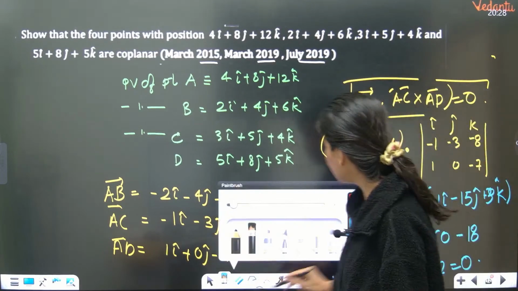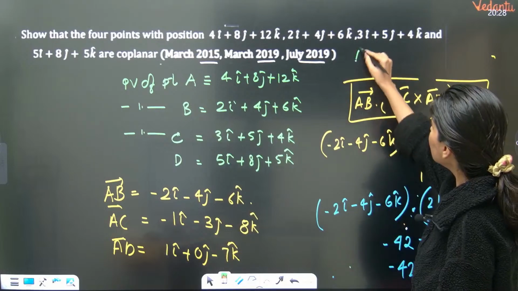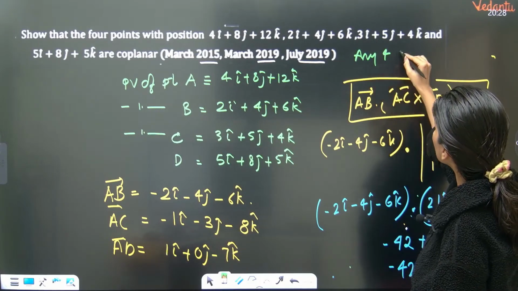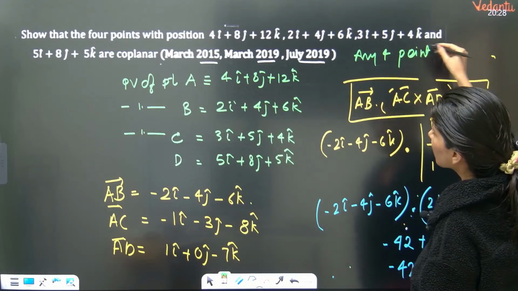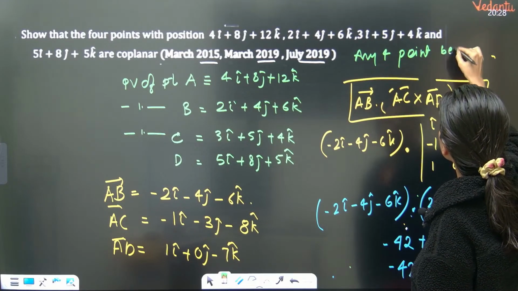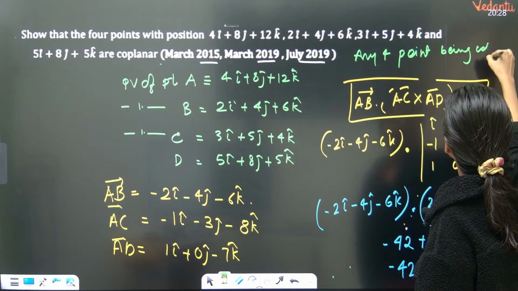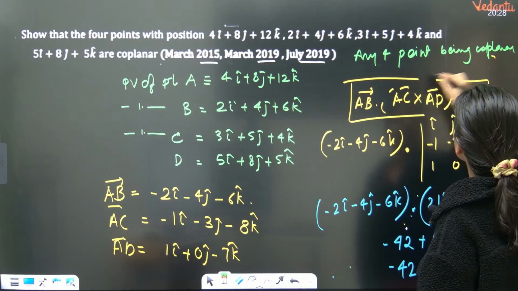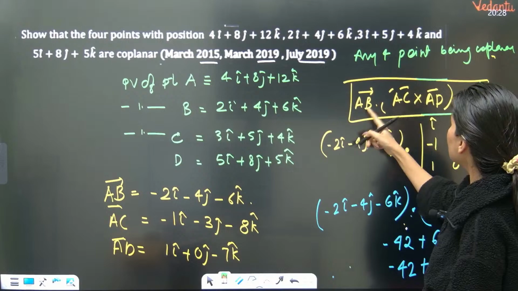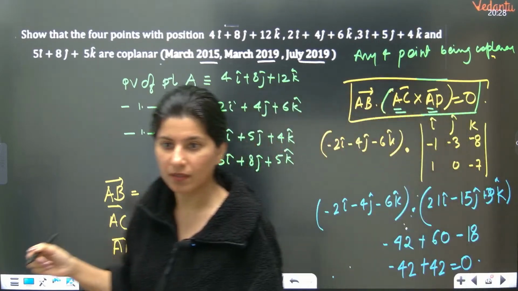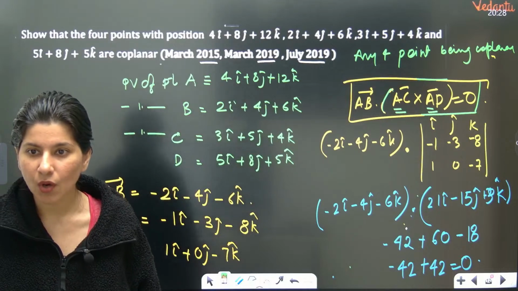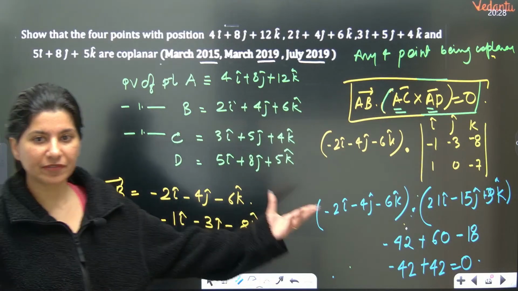So for any 4 points being coplanar, this is the condition. That means one vector dot this cross this should be 0. Okay. All right. Clear? Perfect.